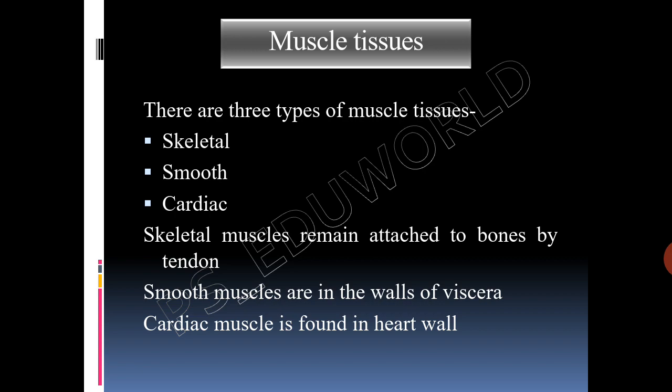Skeletal muscles help in motion, posture, heat production, protection, etc. Smooth muscles help in contraction of blood vessels and airways, propulsion of food through the gastrointestinal tract, contraction of the urinary bladder, etc. And cardiac muscles pump blood to all parts of the body.